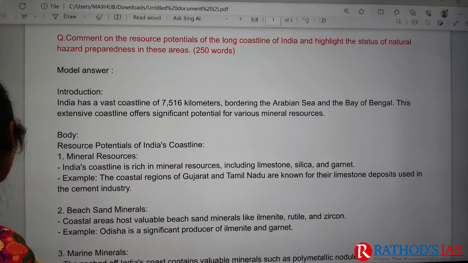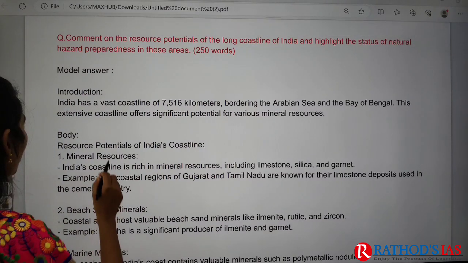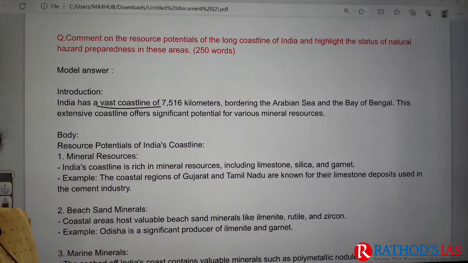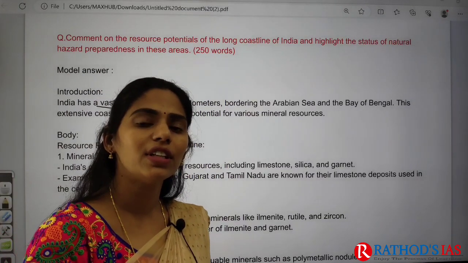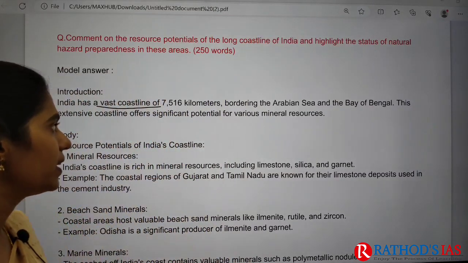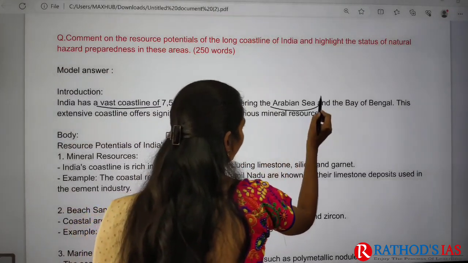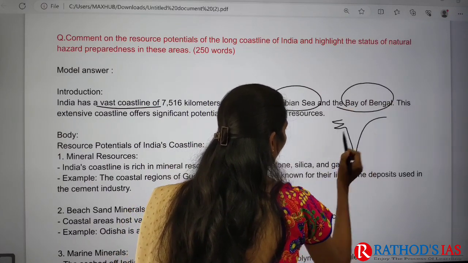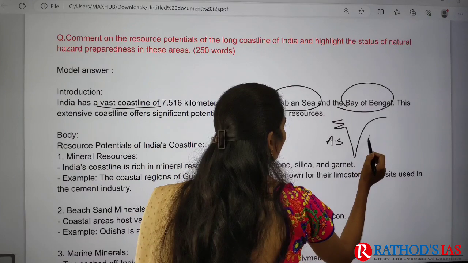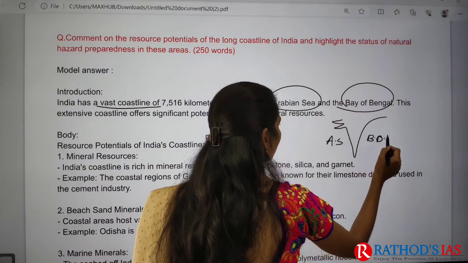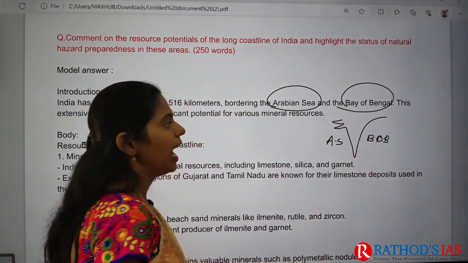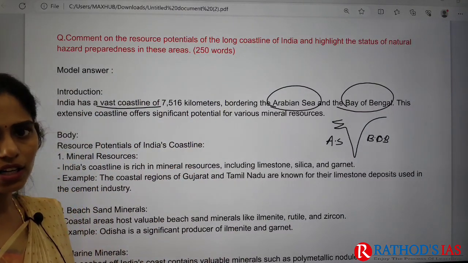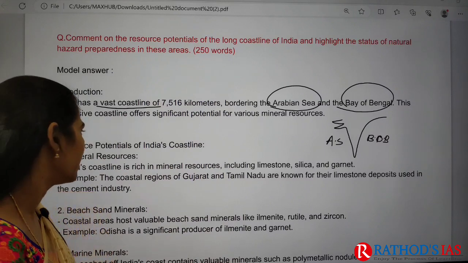So in the introduction, you can simply write about India's coastline. India has a very vast coastline of 7,516 kilometers, which is bordering the Arabian Sea and the Bay of Bengal. Here also there is a chance of drawing a map: Arabian Sea here and Bay of Bengal here. And this coast is very much rich in mineral resources. So like that you can write your introduction.